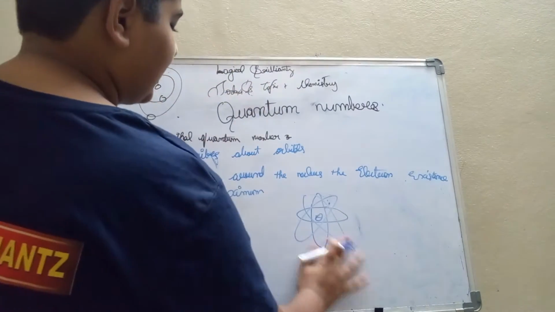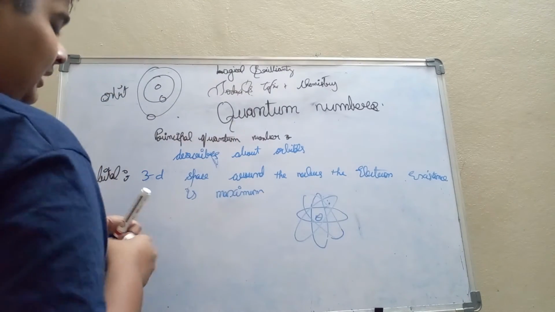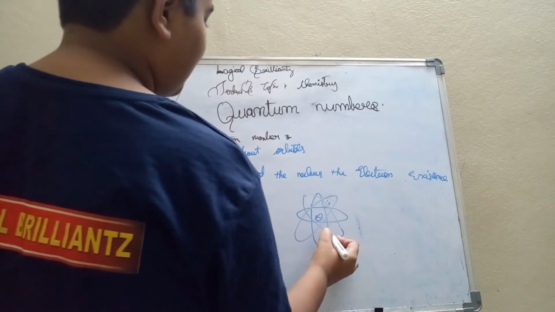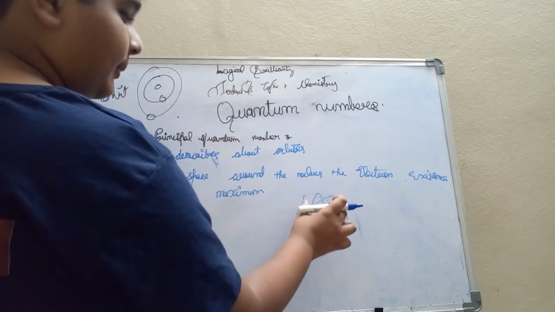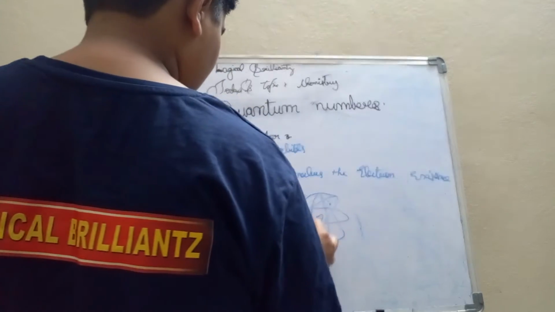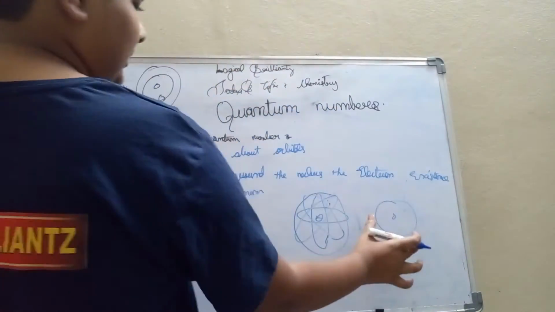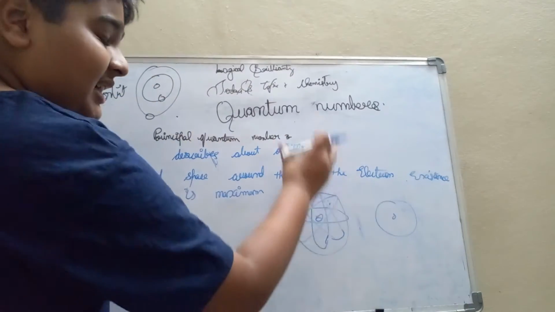In which orbital might the electron be? We don't know in which orbital it is. In these 4 orbitals, we don't know where the electron is. So among this space, the electron will be there. We don't know where it is, but in this space it is there.